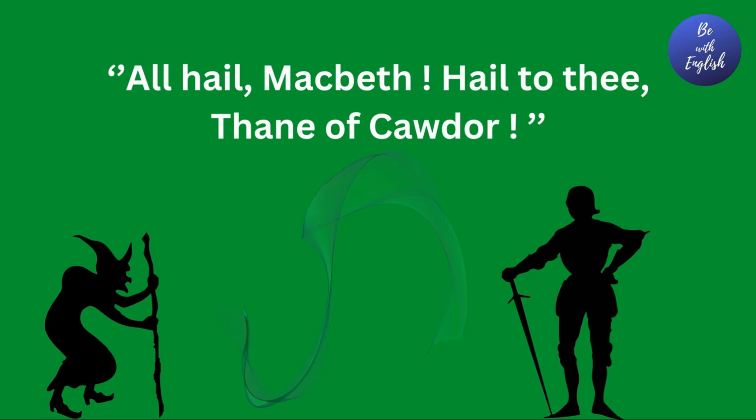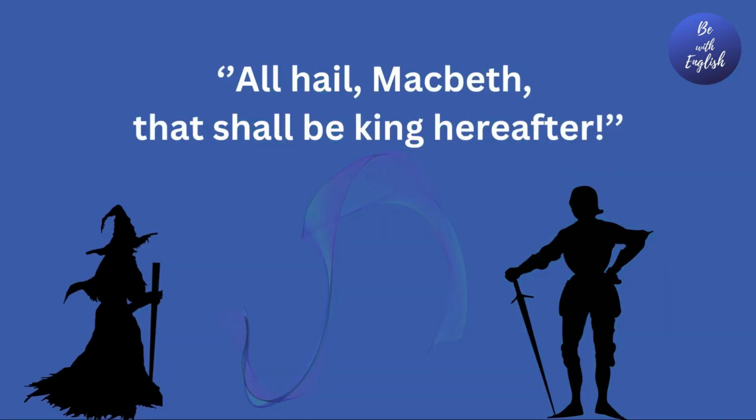The second witch says that Macbeth will be the Thane of Cawdor. Macbeth knows that another person is holding this position right now. He thinks that it is impossible to be the Thane of Cawdor. Then the third witch says that he will be the King of Scotland. Macbeth thinks that it is also impossible because the king has 2 sons and they will be the king one after the other.